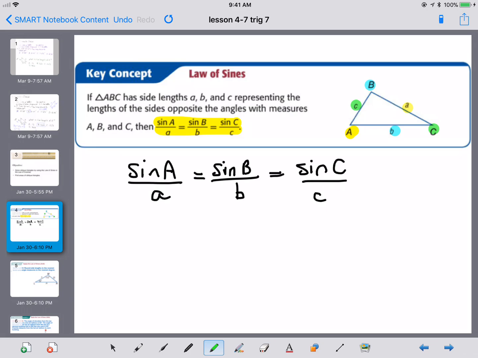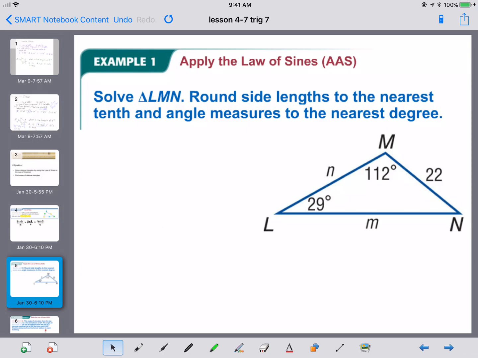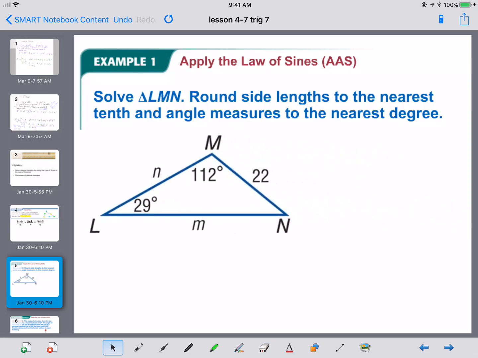So now let's look at an example using the law of sines. If you take a look at this problem, we are given a triangle, and it says the good old words to solve the triangle. Meaning, solve the triangle tells us to look for any missing angles or sides. Now, this is not a right triangle, so we can't use the Pythagorean theorem. We can't use any of the SOHCAHTOA information. So we have to have other alternatives.